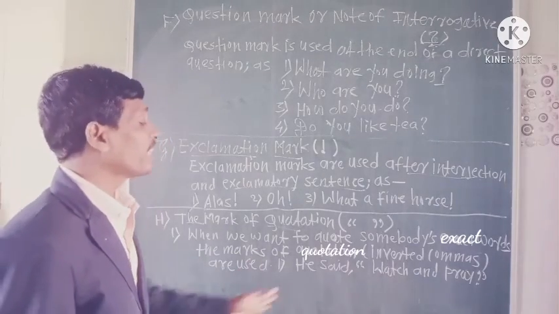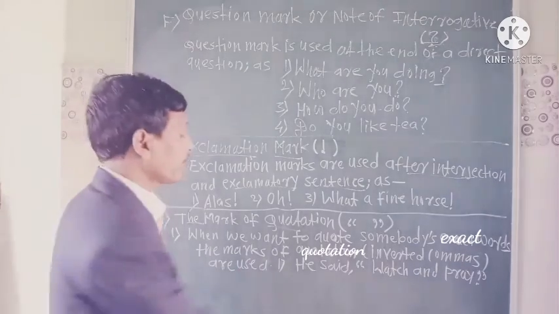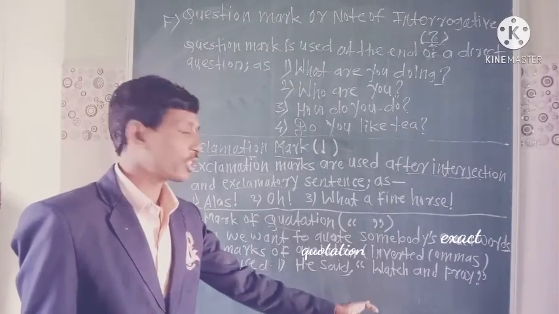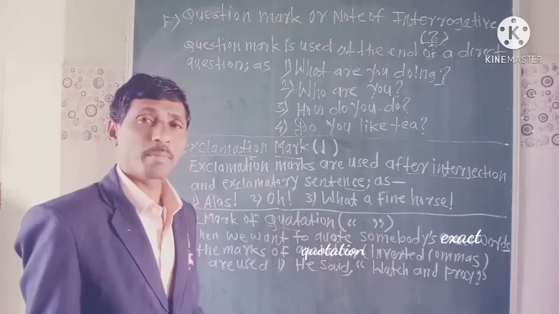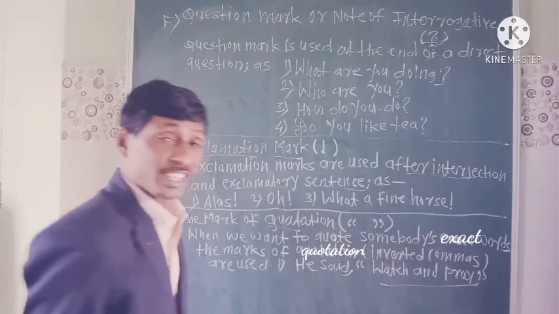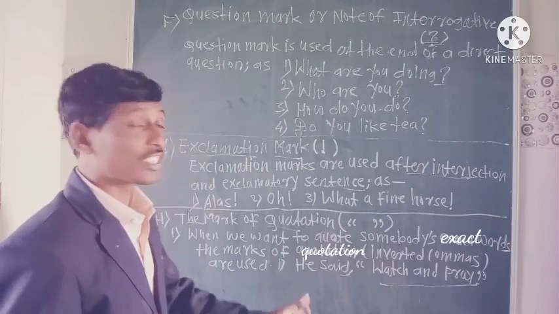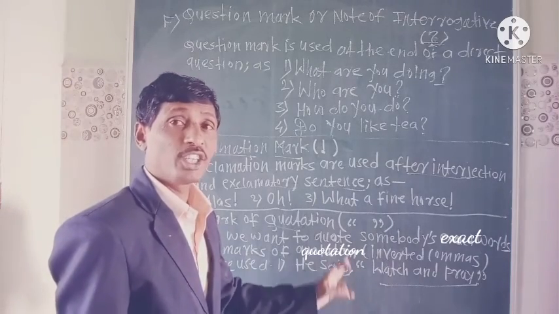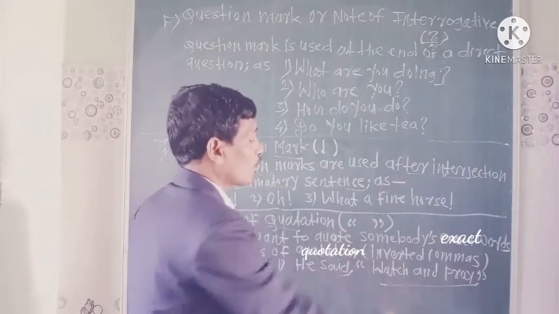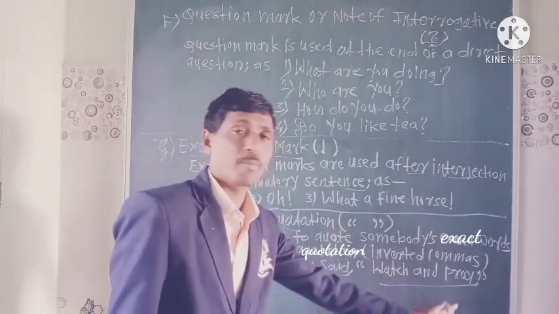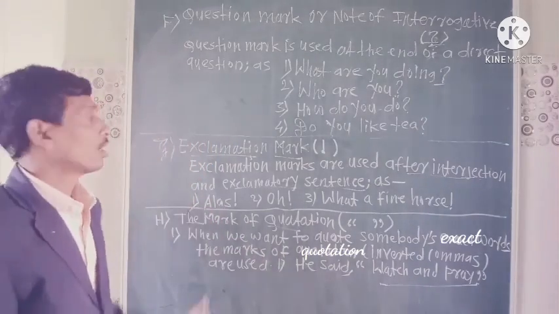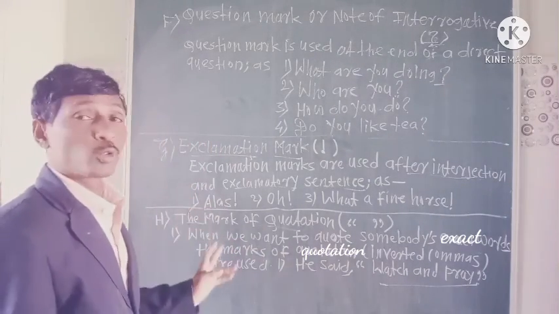For example: He said, "Watch and pray." We are writing this. The exact words the speaker spoke we are writing in quotation marks, that is, inverted commas. "Watch and pray." So this is the one we are using, the punctuation mark.